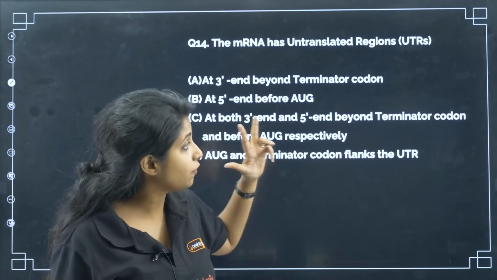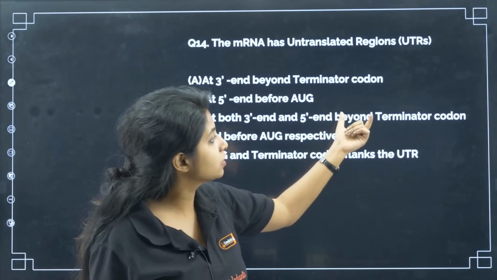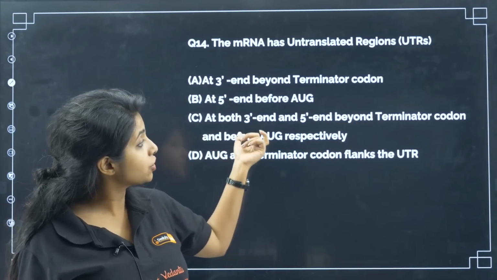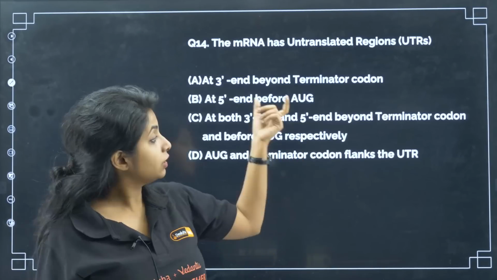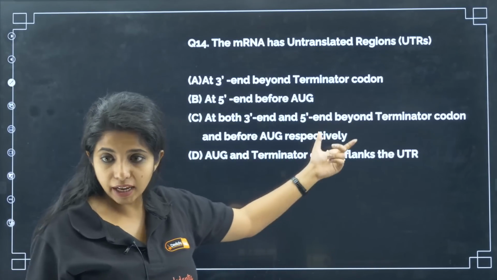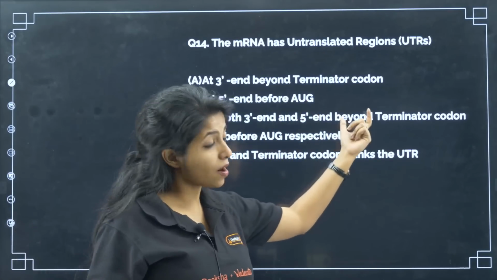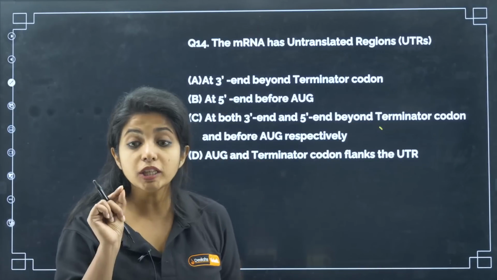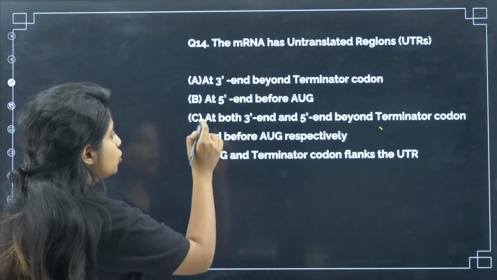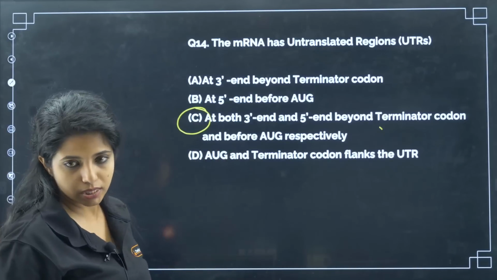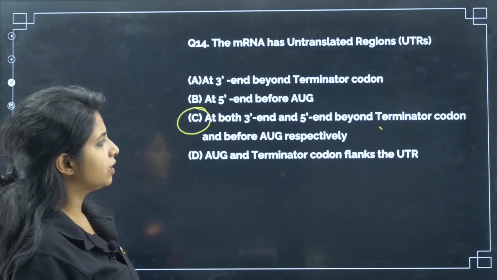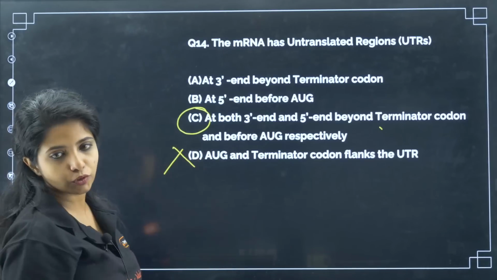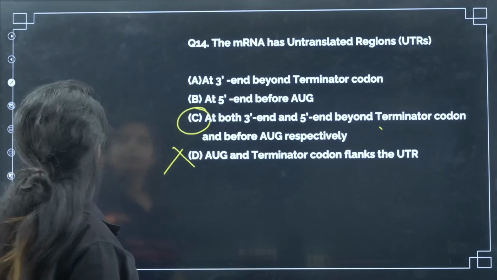Now, my dear children, you have to be really careful. What is it saying? If suppose it was 5' end over here, 3' end over there, then this whole thing would have been wrong. 3' end terminator codon, 5' end AUG, here beyond is written, here before is written. All these pieces of information are really important. So this becomes your answer, and both the areas it is present. Okay. Now AUG and terminator codon flank the UTR. This becomes your answer.